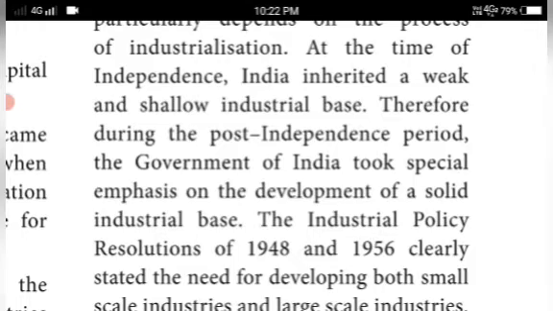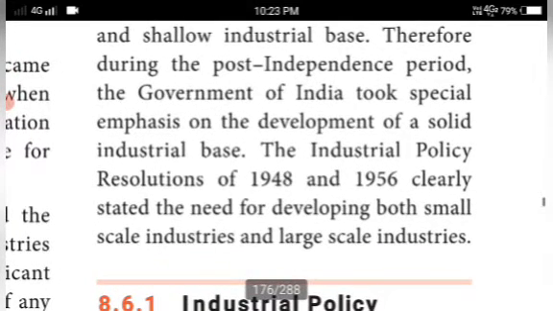Therefore, during the post-independence period, the government of India took special emphasis on the development of a solid industrial base, taking up initial developmental projects.